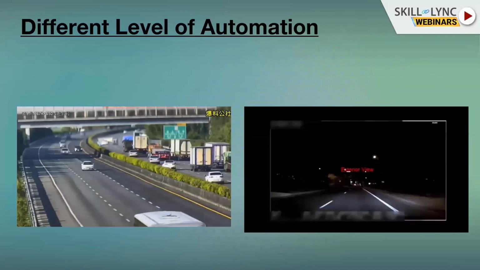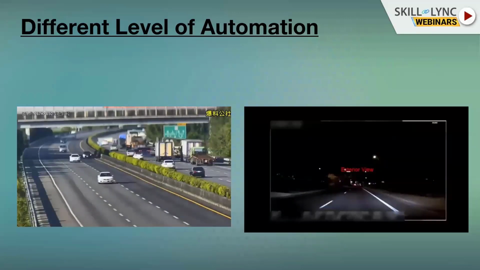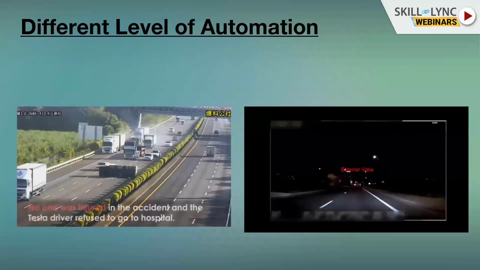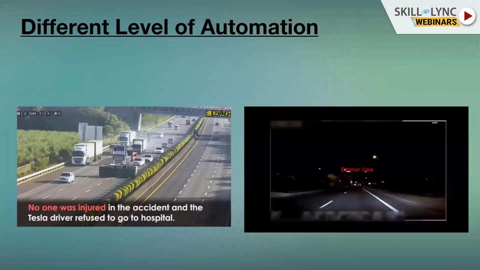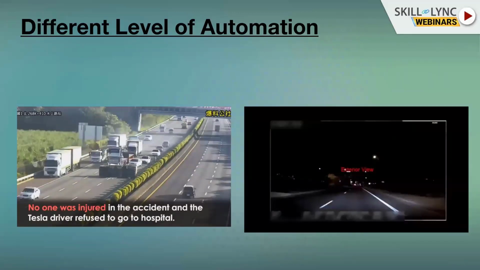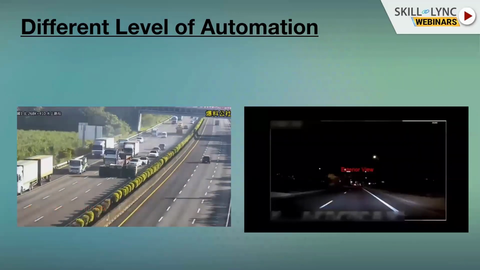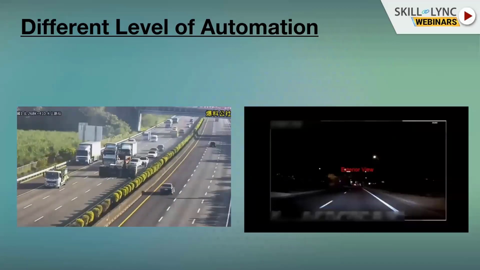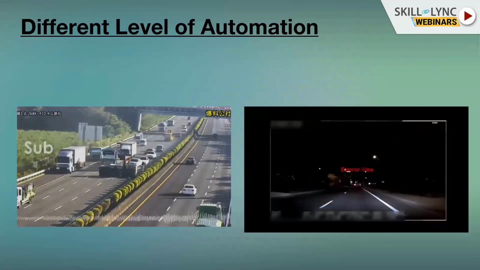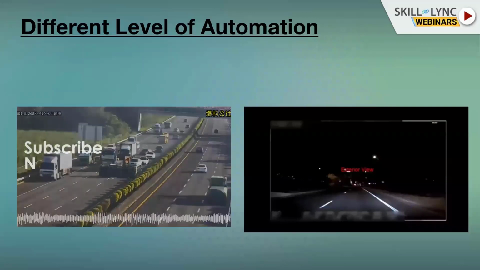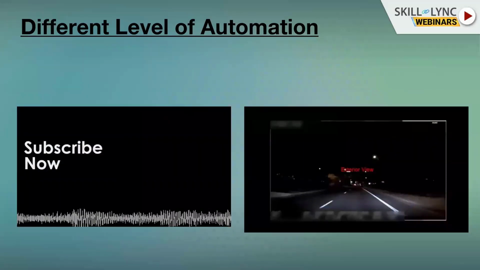But why is it not the fault of Tesla? Because we are talking about level 2 automation. It means that it was the responsibility and the job of the human driver to observe the situation and say, okay, there is something, Tesla cannot handle this. Then I take the control back from the system, and now I am the one who drives. I'm the one who controls the vehicle, and I could simply avoid it. There is another example.